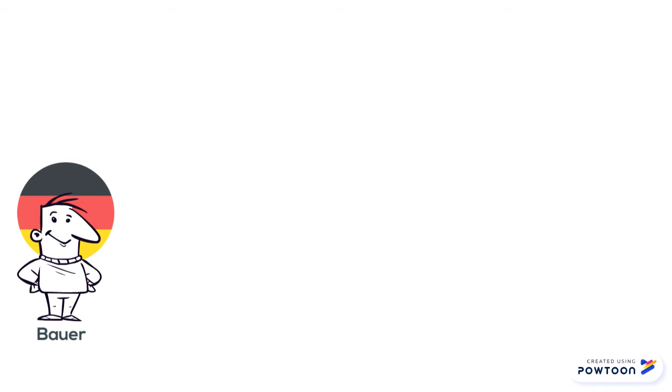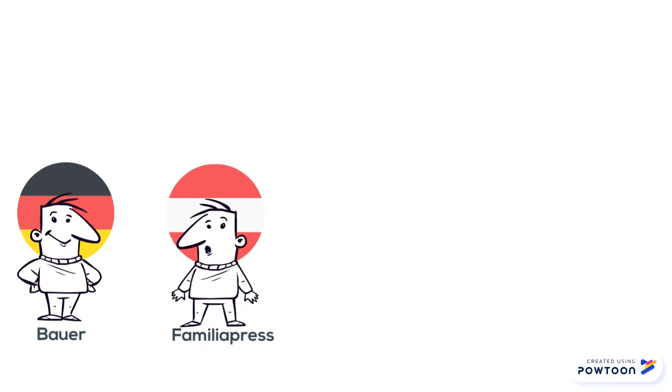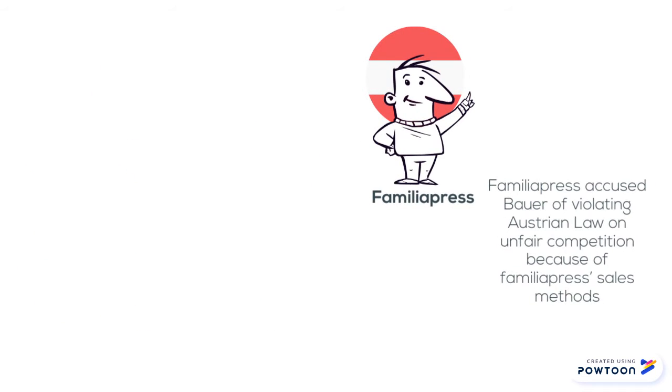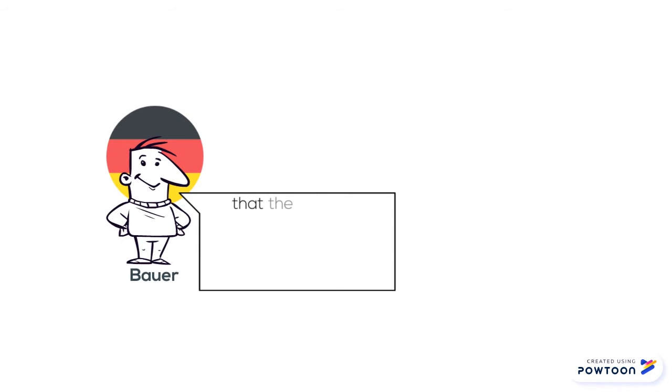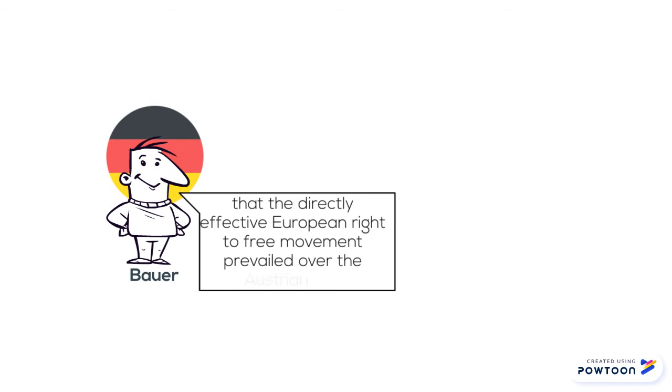Horizontal direct effect is seen in the case Familia Press vs. Bauer, concerning Article 34 of the TFEU regarding the free movement of goods and the interpretation given to this article. The case was established because Familia Press accused Bauer of violating Austrian law on unfair competition because of Familia Press's sales method. Direct effect was applicable in this case and was brought forward by Bauer, which claimed that the directly effective European right to free movement prevailed over the Austrian law due to the fact that under Article 30 of the treaty, quantitative restrictions on imports and all measures having equivalent effect are prohibited between member states.